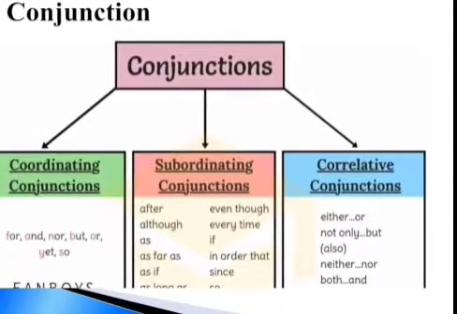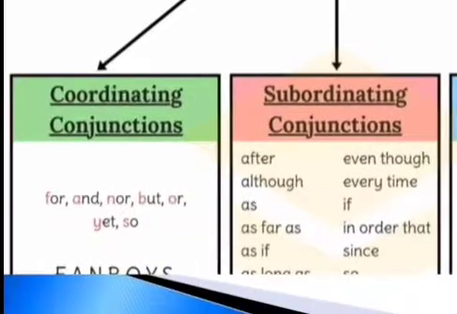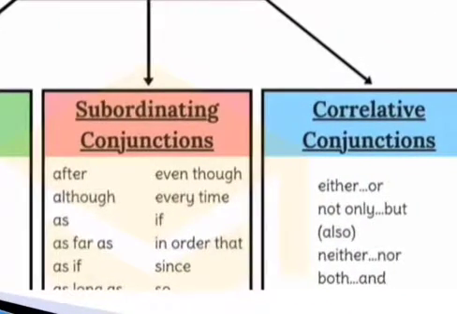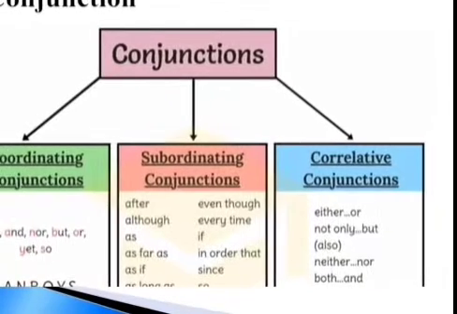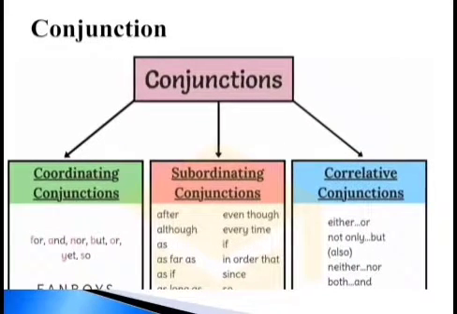There are three types of conjunctions. The first one is coordinating conjunctions: for, and, nor, but, or, yet, so. Then subordinating conjunctions. These are some subordinating conjunctions: after, although, even though, every time, as if, as far as, in order, since. And these are some correlative conjunctions: either or, neither nor, not only but also, both and. So we will discuss the conjunctions in detail in the next chapter, because this time we are having a brief introduction of parts of speech.